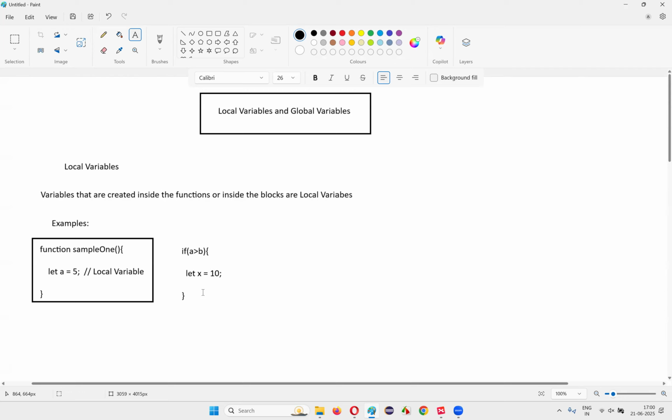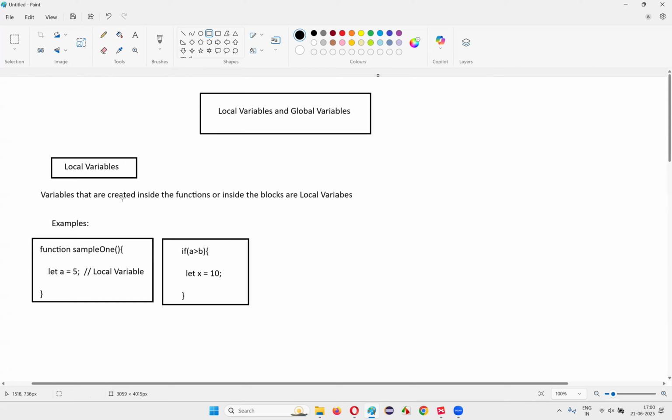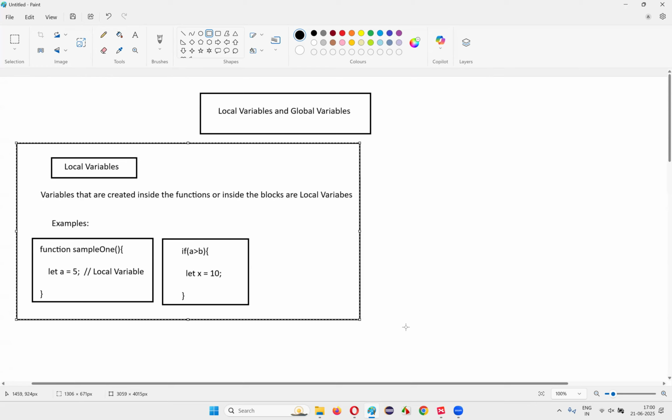In this particular code, the variable that is created inside this if block is also a local variable. Variables that are created inside the functions or inside the blocks in JavaScript are known as local variables. These are the things for local variables.